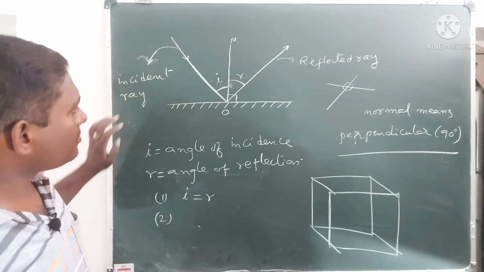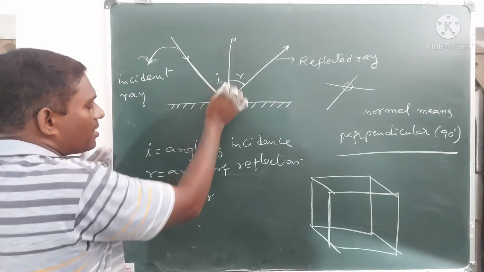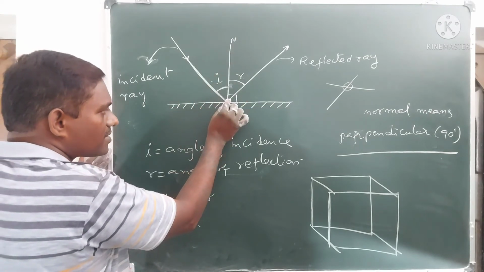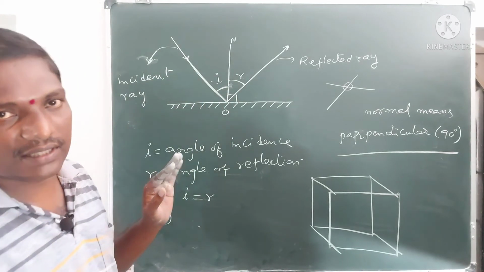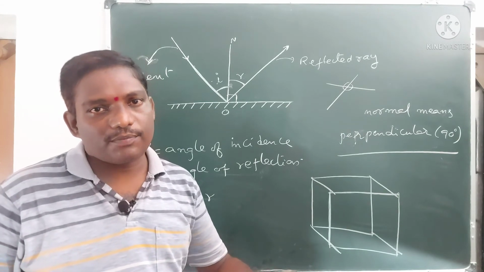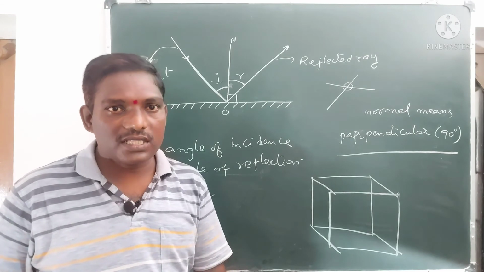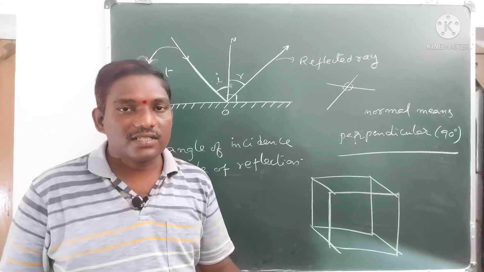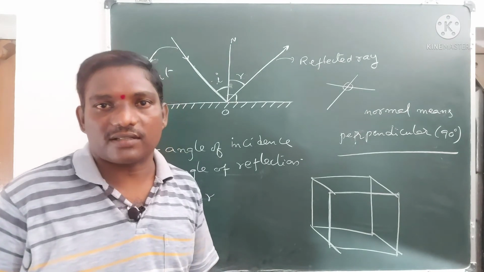Here, the incident ray, the reflected ray, and the normal drawn at the point of striking are on the same plane. These are the three properties of light whenever reflection takes place, and they are called the laws of reflection.